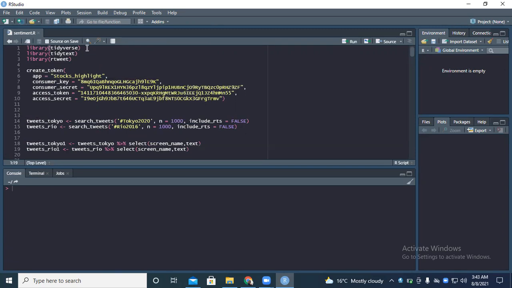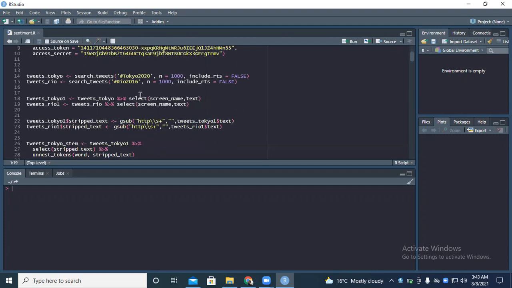So I want to try and look at the Tokyo Olympic, and compare it to the one that happened 5 years ago. That was the Rio 2016 Olympic. First of all, I want to use Twitter as my source of data, so I want to check the sentiments. We've had a lot of things happening. We've had COVID. So I want to see, are people happy about the Olympics going on, or are people sad about it? And is there any change from what happened 5 years ago?